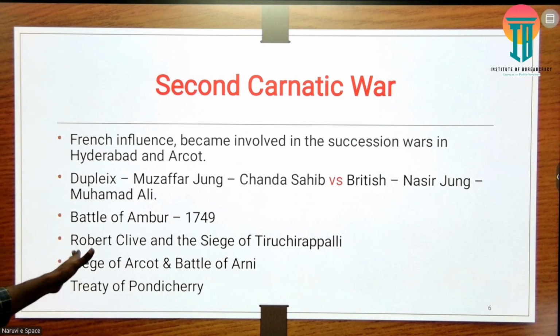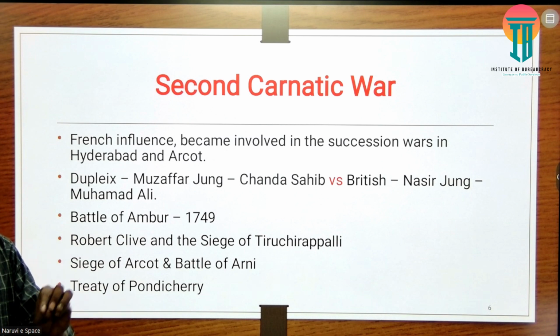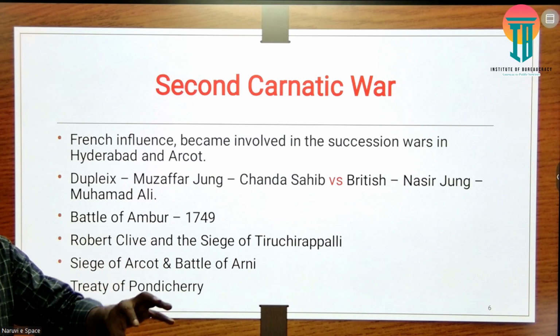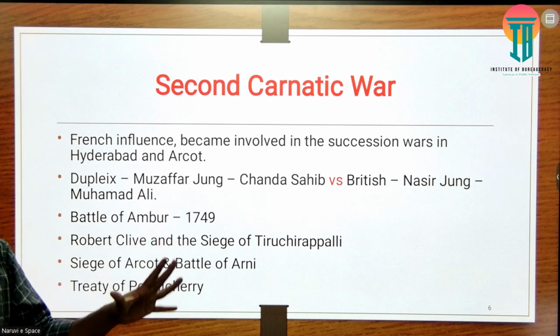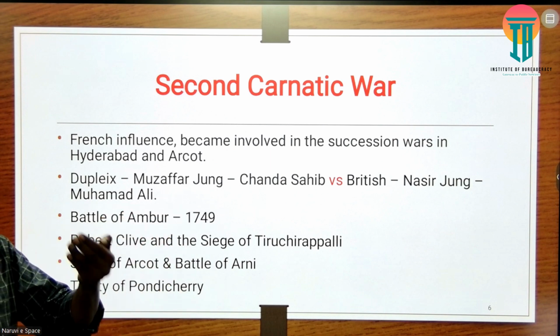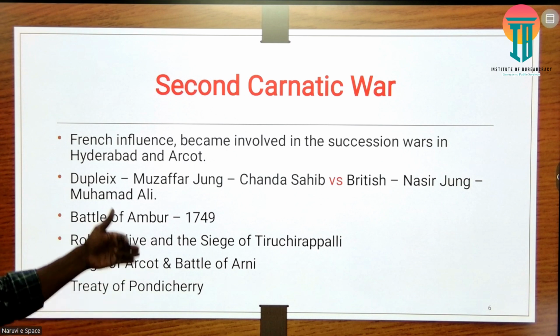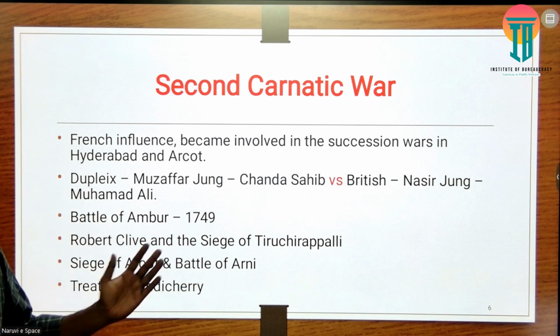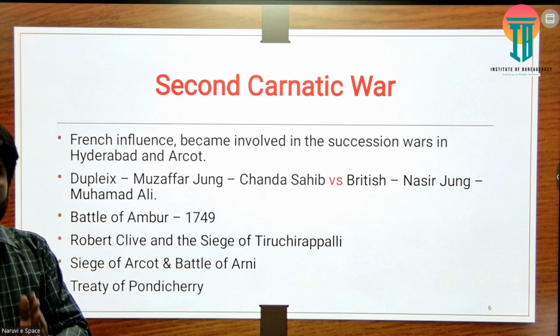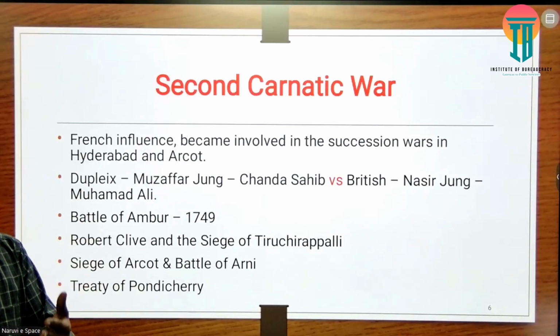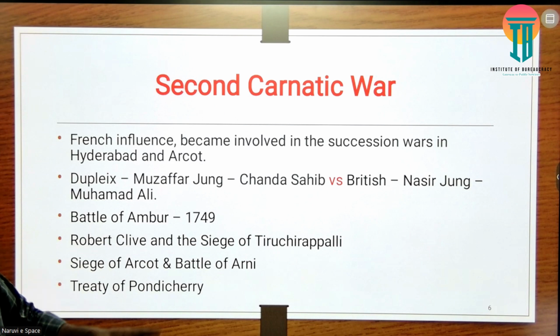In between, Robert Clive got the support of the Marathas of Tanjore and some of the local rulers in that locality, and they killed Chanda Sahib and relieved Muhammad Ali. In this way, they declared Muhammad Ali the Nawab of Carnatic, and they made Nasir Jung the Nizam of Hyderabad.